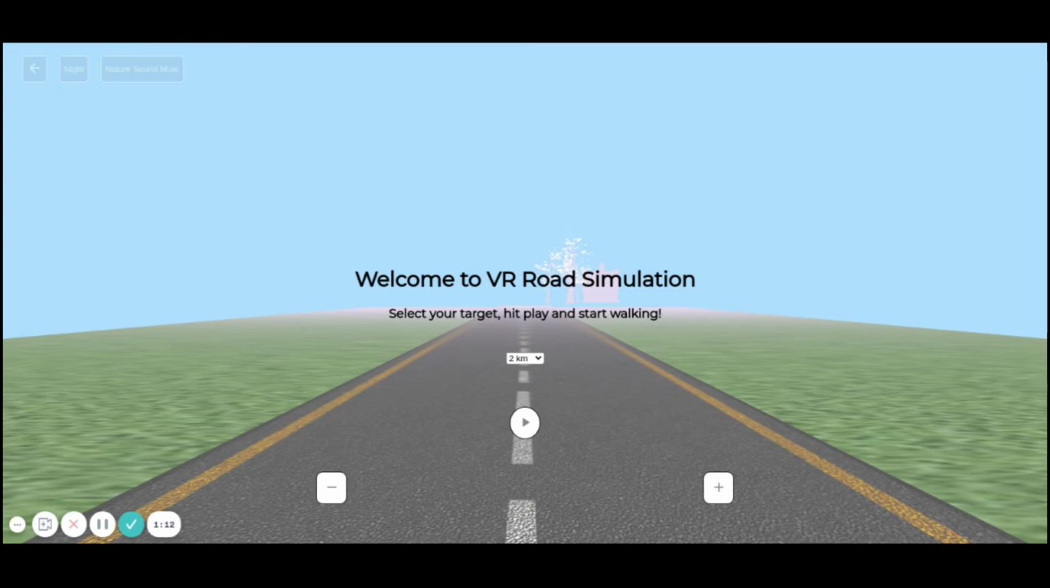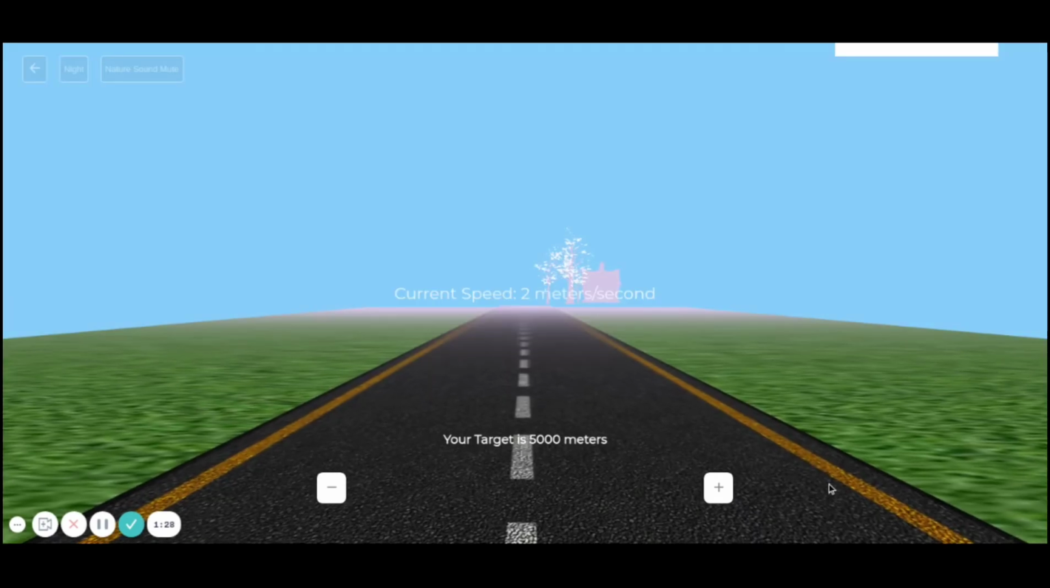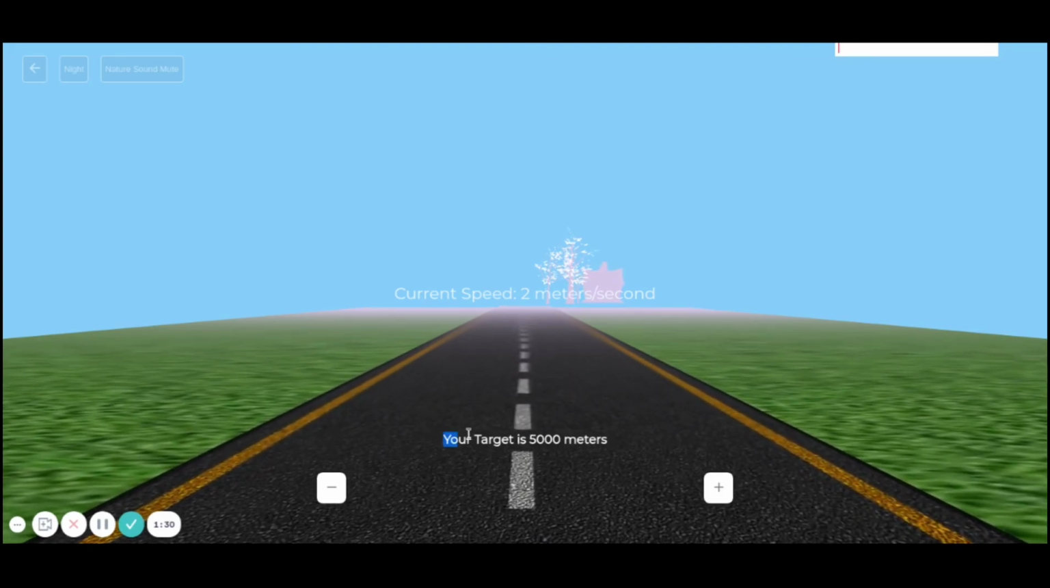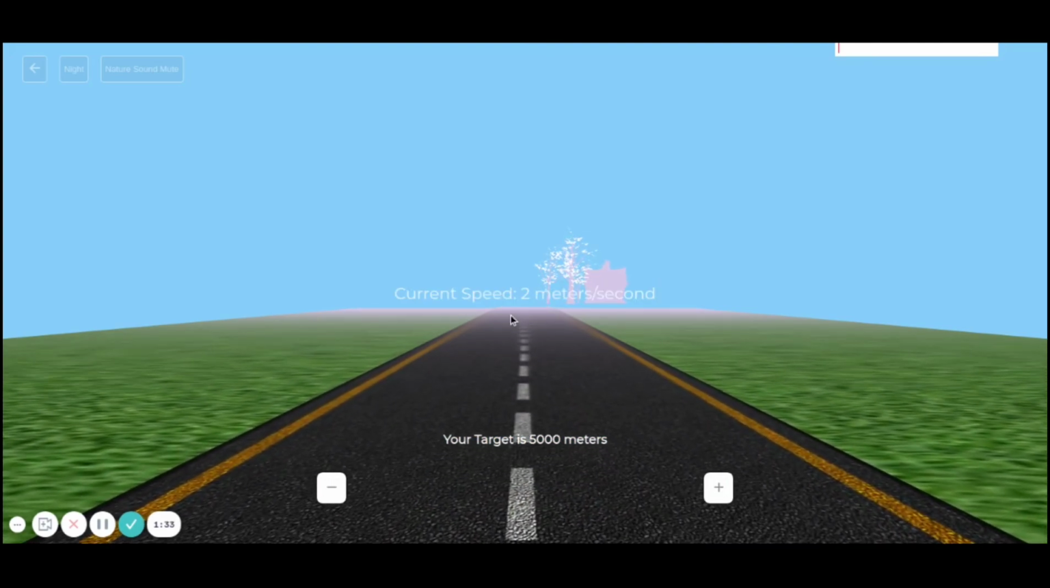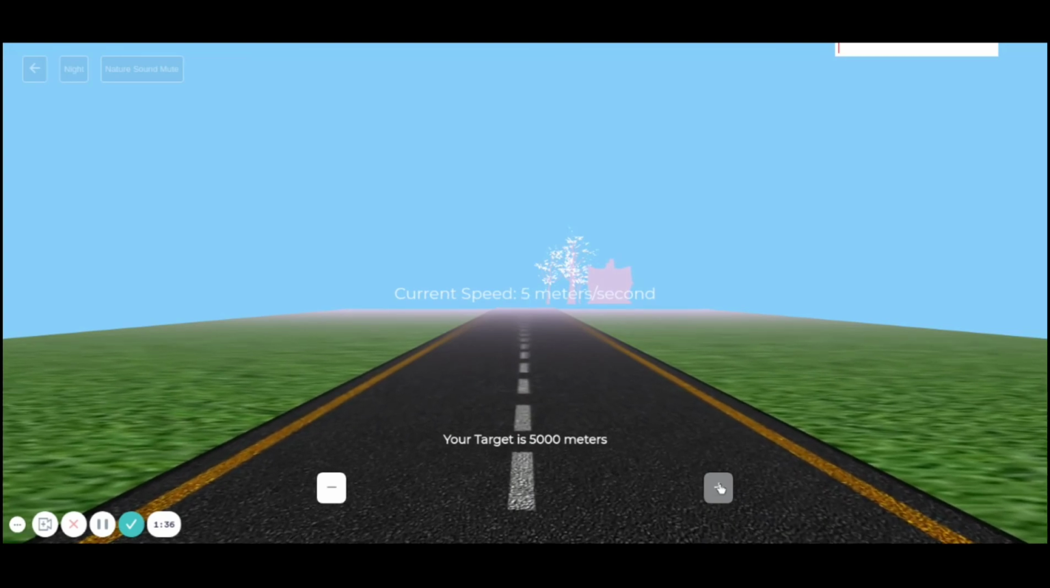So we use WebGL. WebGL is capable of rendering 3D models and objects. We used Three.js, a WebGL 3D rendering library, to create our project. Our project takes input like how many kilometers you want to run. We can start it. We can get the target of 5,000 meters. We can get our current speed. We can increase our speed.